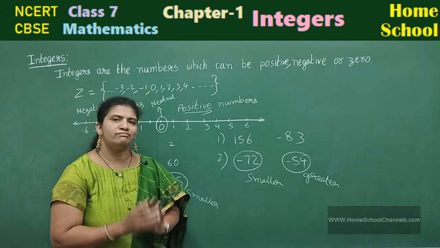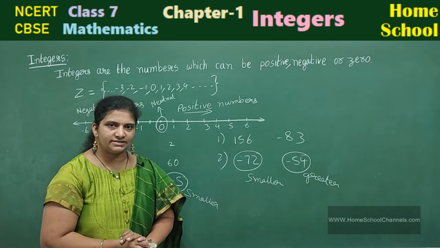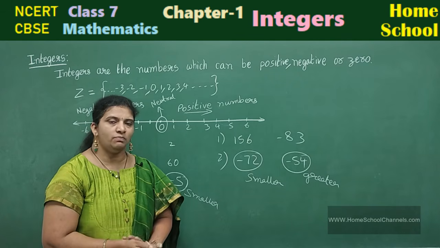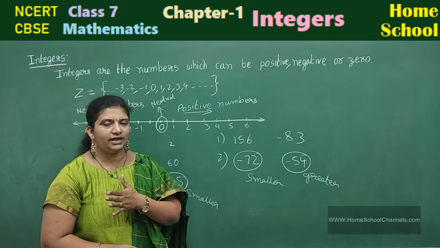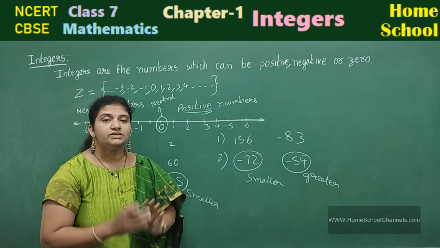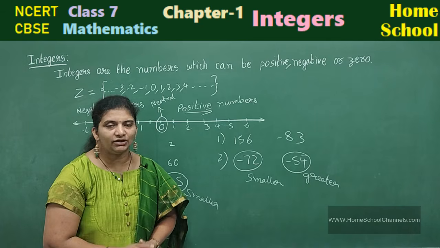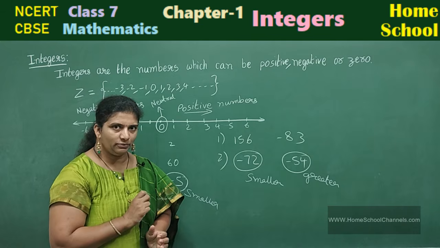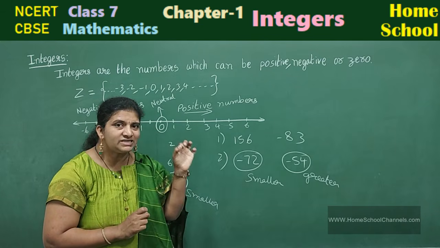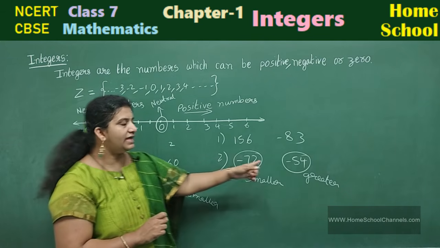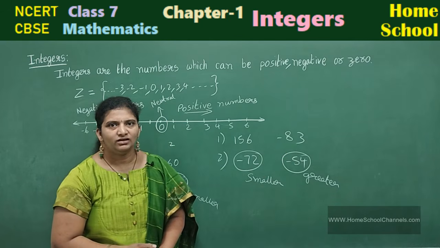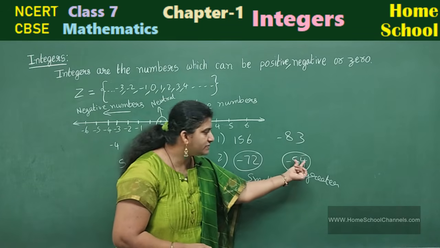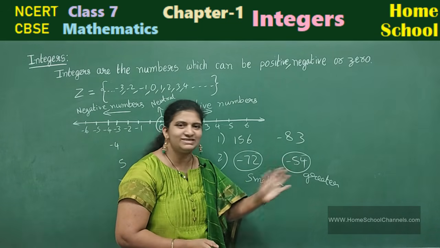So once again look here, if both are positive, see which is the greatest number, that is the greatest and the smaller number is smaller. Suppose one is negative and one positive, the positive number is always greater, the negative number is always smaller. Okay, suppose both the numbers are negative numbers, at that time observe the number that you have. Both are negative means observe the number which is smaller, that negative number is greater. Okay, observe only this number. Both are negative. Now observe only the number. Which number is smaller? That is greater.